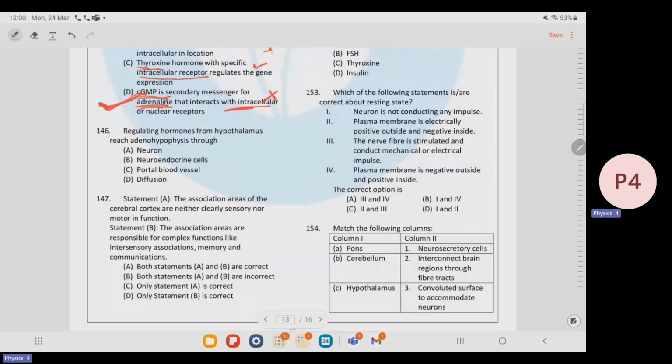Next, 146. Regulating hormones from hypothalamus reach adenohypophysis through hypophyseal portal system or a portal blood vessel.